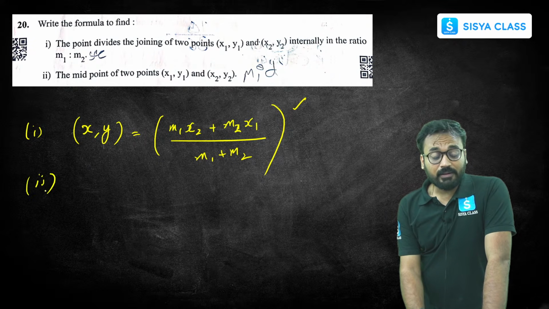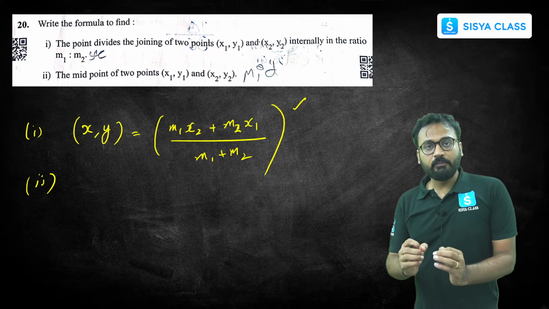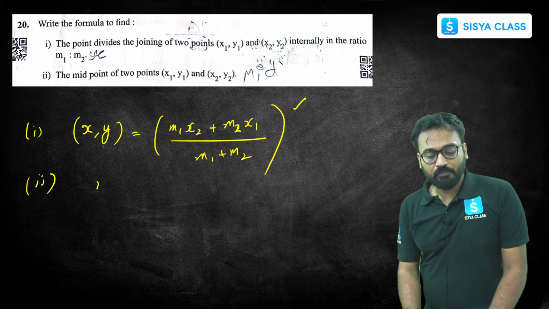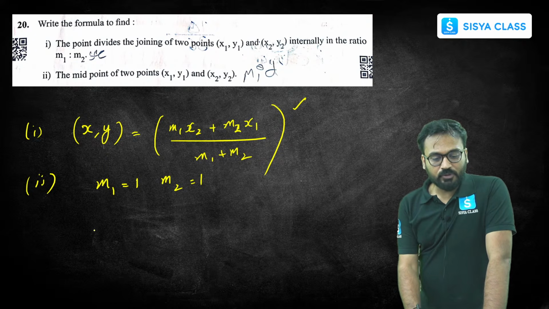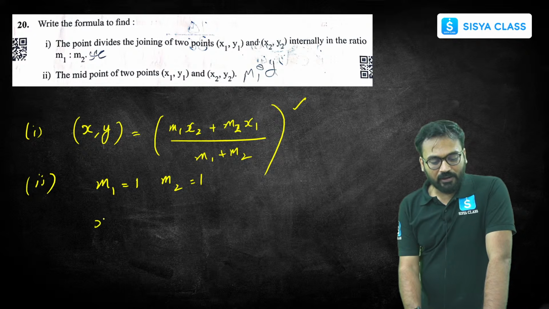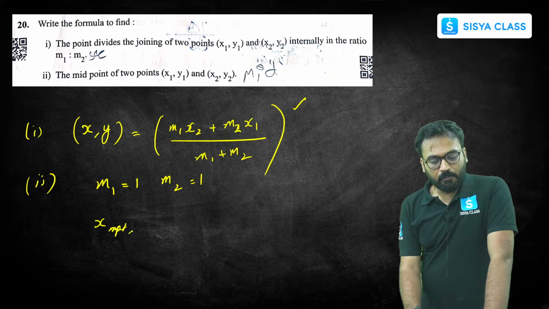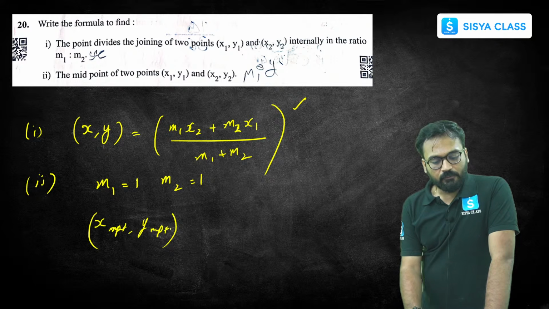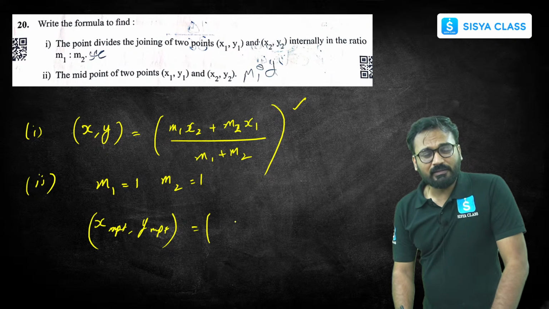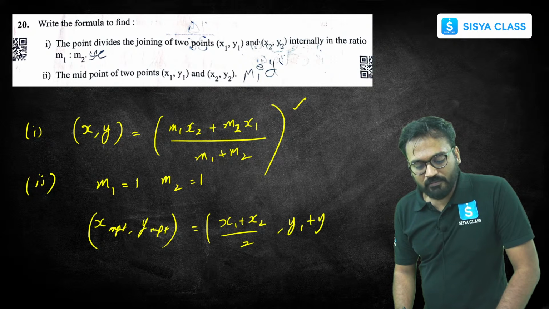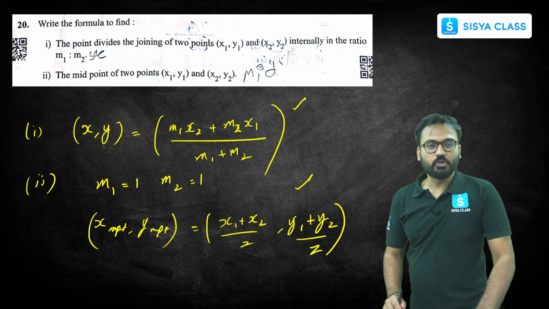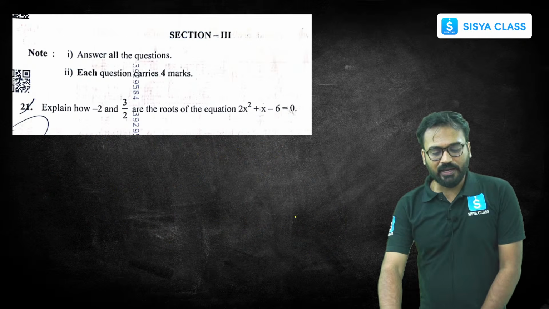For the midpoint case, this is the first answer by section formula. Second part is like this. For the midpoint situation, m1 is to m2 is equal to 1 is to 1, right? m1 and m2, both the ratio numbers are 1 and 1, correct? If we substitute those in the formula, then the midpoint for x1, y1 and x2, y2 will come out to be like this. Midpoint will be equal to x1 plus x2 by 2, comma y1 plus y2 by 2. That's it. Okay, if you substitute it, you will get this answer. Now let's quickly get into the third section.